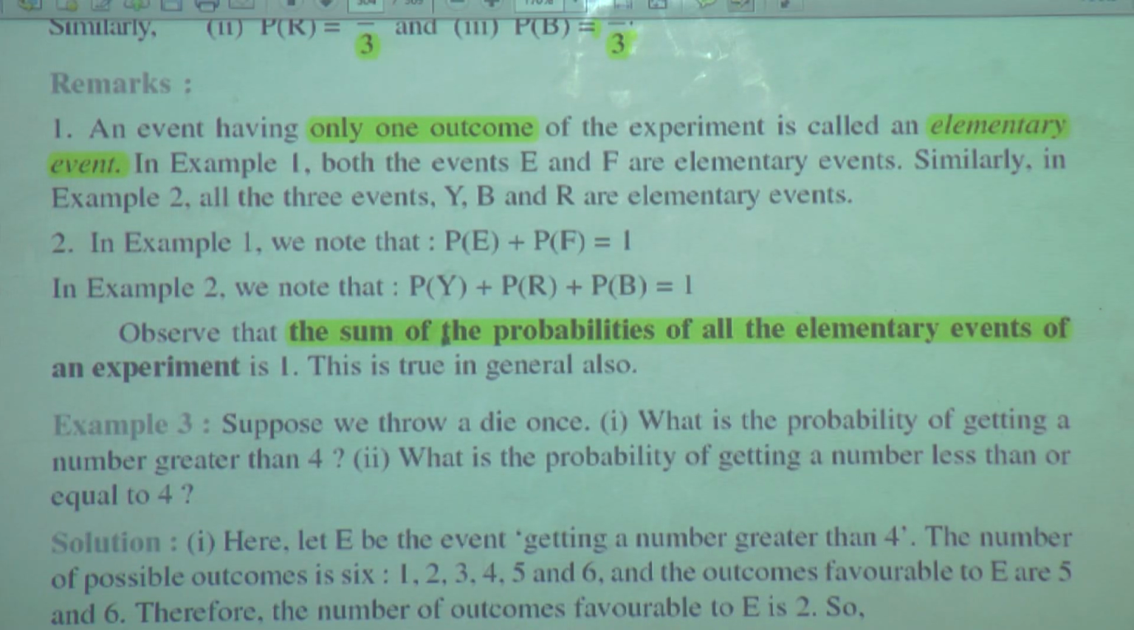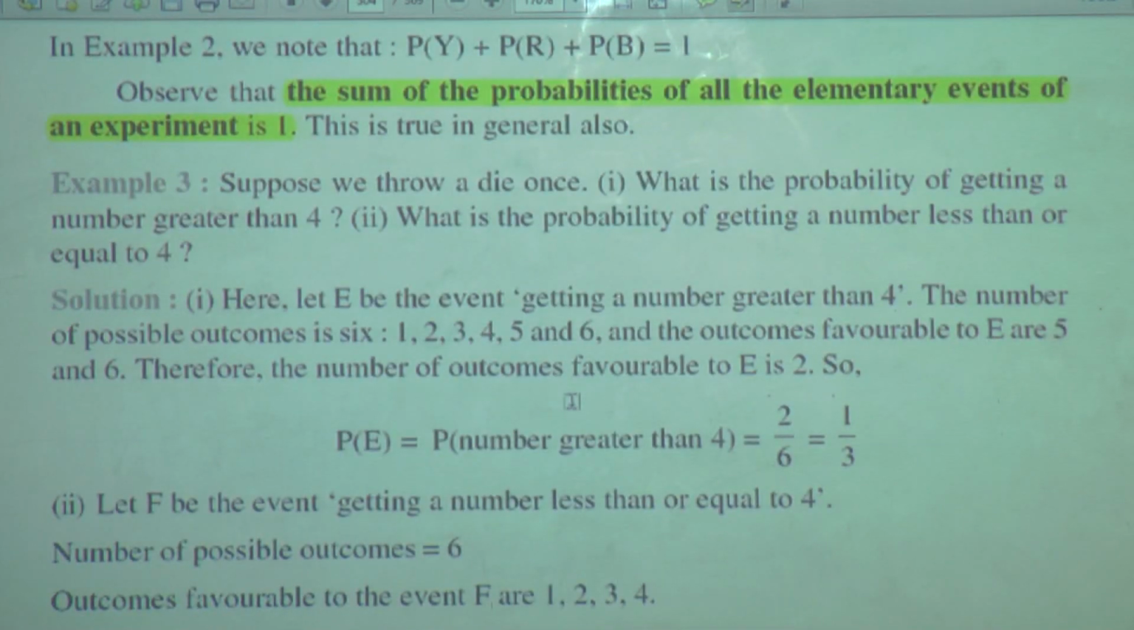The sum of the probabilities of all the elementary events of an experiment is 1. This is true in general also. Let us see the next example. Suppose we throw a die once.